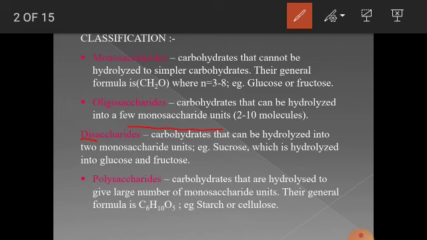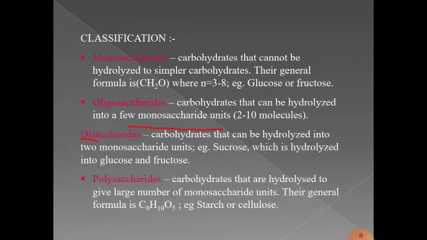And the next type is polysaccharides. Polysaccharides are carbohydrates that are hydrolyzed to give a large number of monosaccharide units, and their general formula is (C6H10O5)n, and particular examples are starch and cellulose, which we will be doing in detail in this chapter.